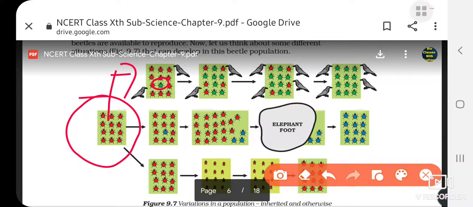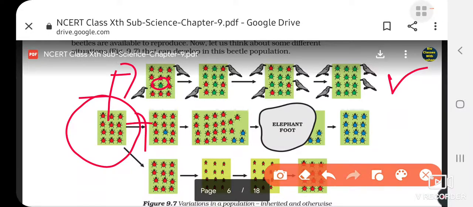Now by chance out of these red, one has turned green due to change in DNA. Now the red beetles are visible to the crow, so the crow started eating the red beetles, and you see green got a chance to multiply, and gradually the number of green beetles increased, and finally you can see all beetles have turned green. All red are eaten up by the crow. So this is how we see that from red, green has evolved. This is an example of how evolution takes place with all different kinds of organisms.